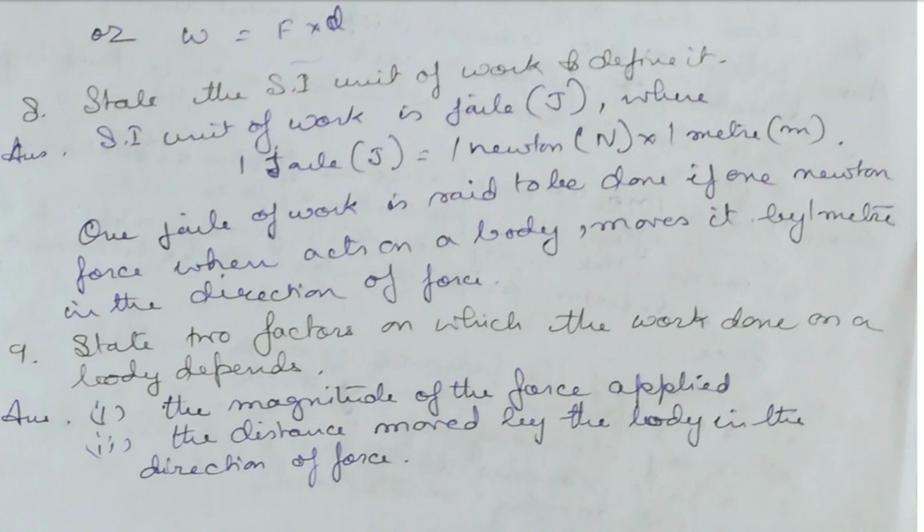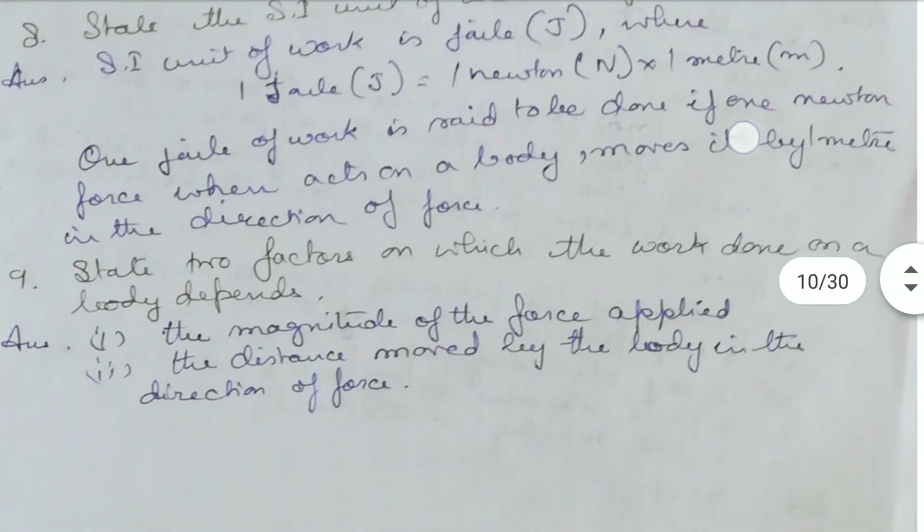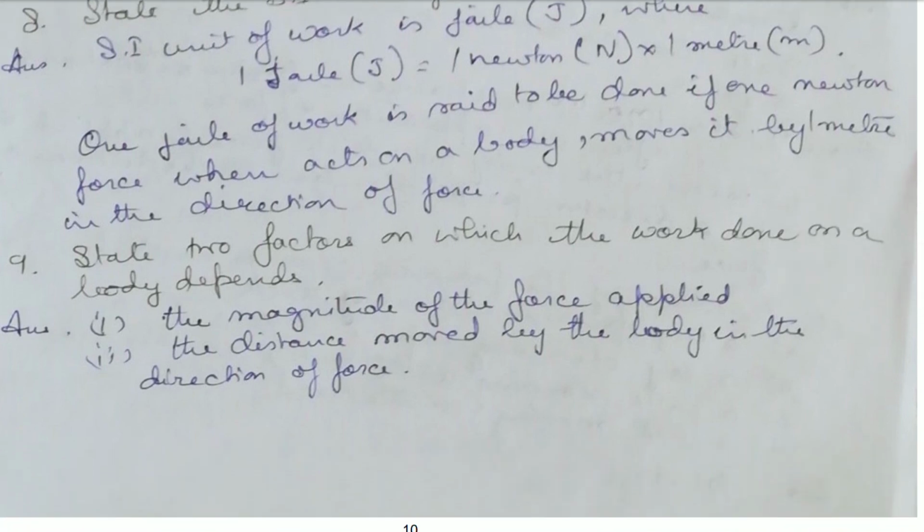Now state two factors on which the work done on a body depends: the magnitude of the force applied and the distance moved by the body in the direction of the force.